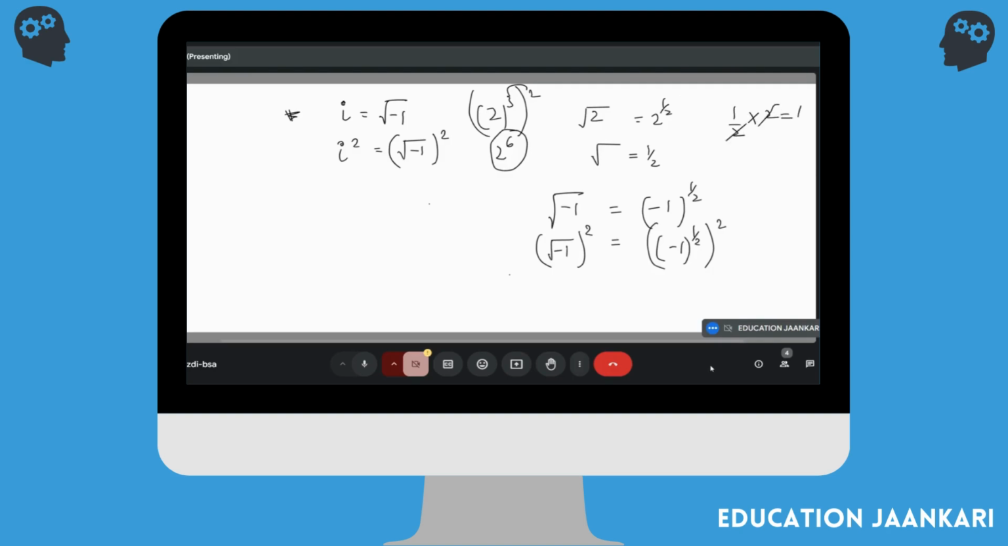2 and 2 cancel out. 1. Which actually means that it will be minus 1 to the power 1, because 1 by 2 and 2 cancelled out each other. Which is minus 1, because anything to the power 1 is itself.